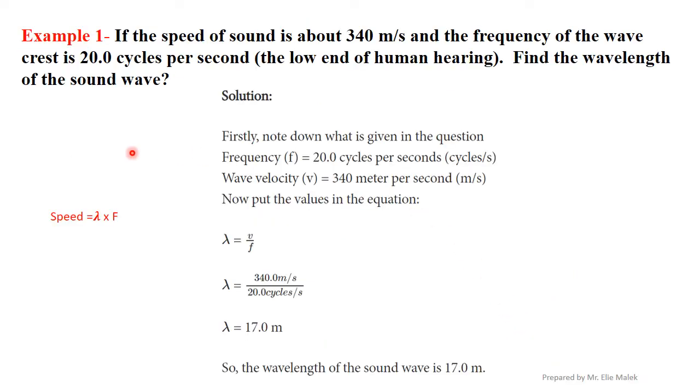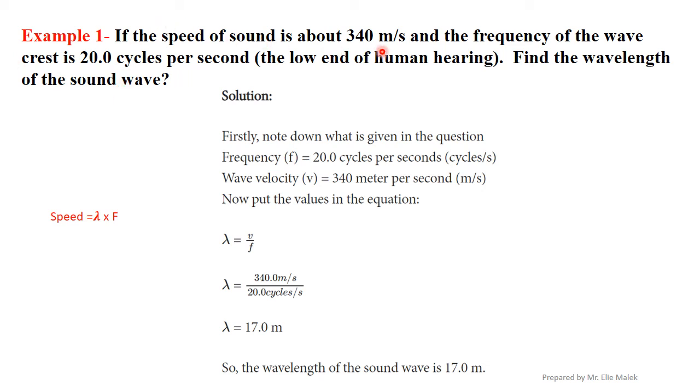The first example: if the speed of sound is about 340 meters per second and the frequency of the wave is 20 cycles per second, find the wavelength of the sound waves. So first, write the given.